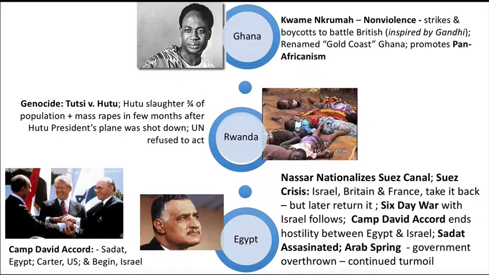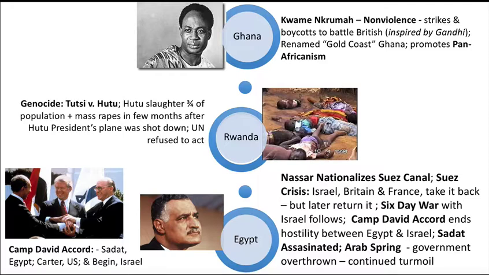Long story short, the Hutus and the Tutsis are two different tribal groups that live in Rwanda. Rwanda had been a colony of the Belgians. The Belgians used, again, that kind of divide and rule, right? You keep these tribal groups fighting each other so they won't work together to throw off the imperialists. Anyway, the Hutus and Tutsis do not get along. After Rwanda achieves independence, this resentment, this hatred of the Hutus and the Tutsis kind of explodes. I'm not going to get into detail. You can look it up if you want more details about the events that led into it.